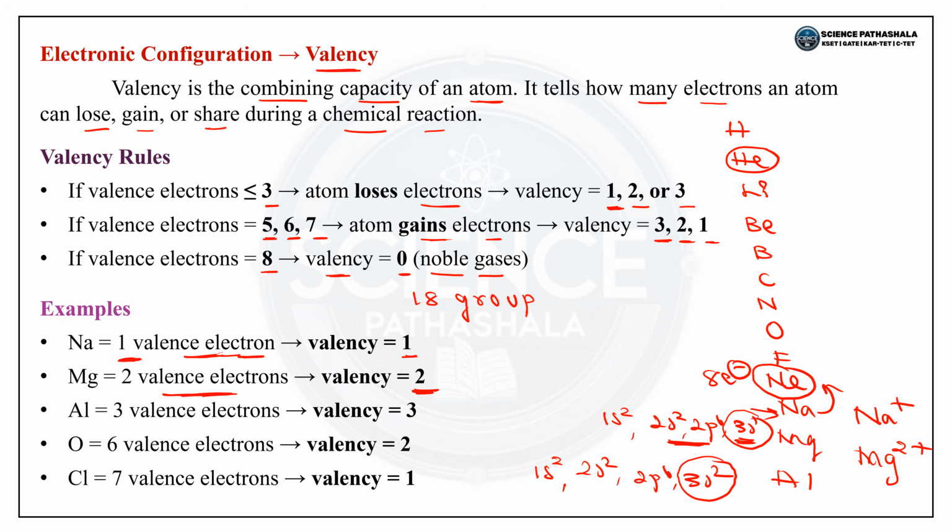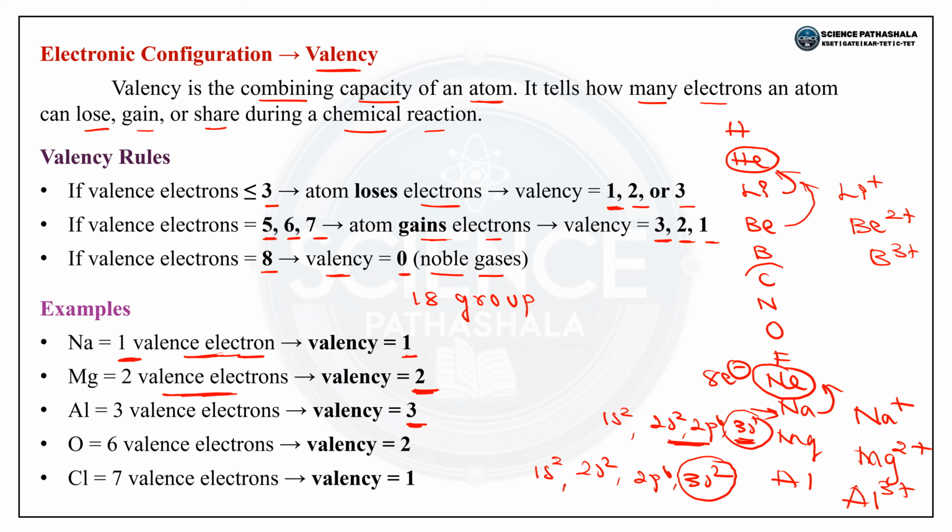Now aluminium. If aluminium wants to become stable, it should lose 3 electrons. So aluminium always carries a 3 plus charge. Now, dear students, lithium, if it wants to become stable like helium, should lose 1 electron, so lithium always carries a plus charge. Beryllium will lose 2 electrons, that is Be2 plus. Next, boron, 3 plus.